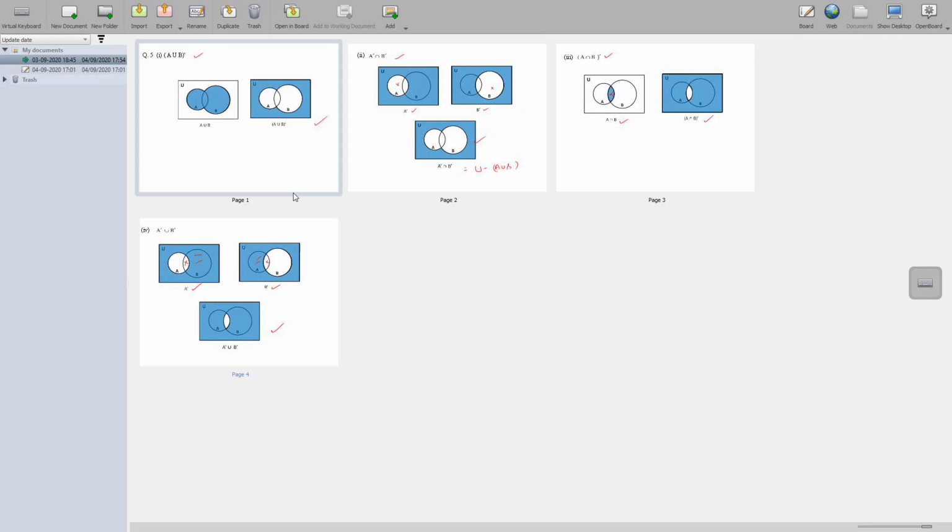Also, one important result we can see from the Venn diagrams which we have drawn. In question number 5, the first part and the second part, the end results are the same. See here, this is the Venn diagram of the first part, and this is the Venn diagram of the second part. They are both the same. So we can say that A union B whole complement is the same as A complement intersection B complement. In the same way, the third part Venn diagram and the Venn diagram of the fourth part are also the same end result. So they are equal. So we can say that A intersection B whole complement is equal to A complement union B complement, and this is known as De Morgan's law. So we can even verify De Morgan's law using Venn diagrams.